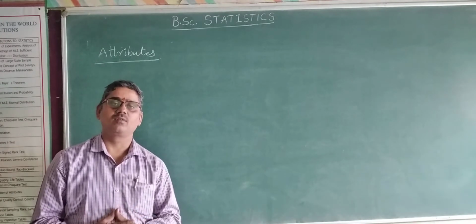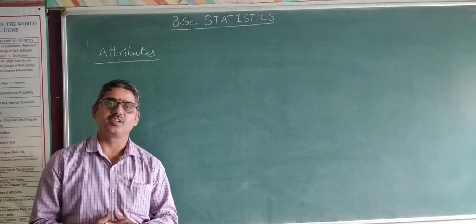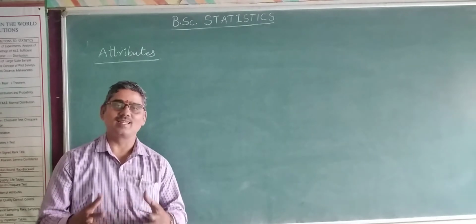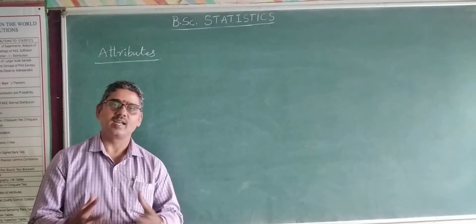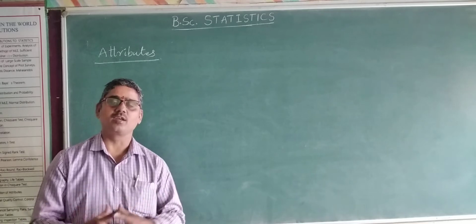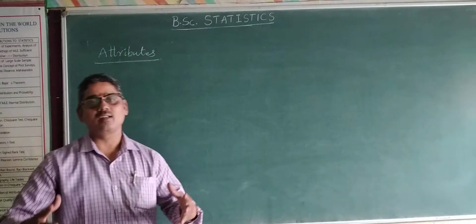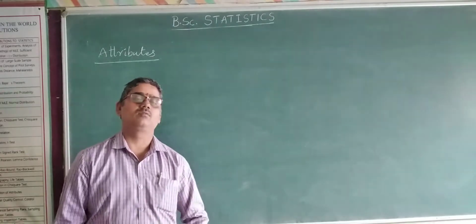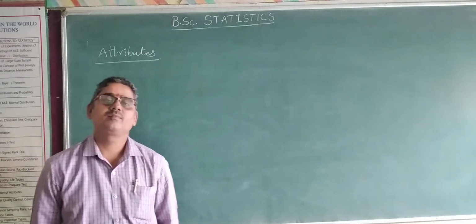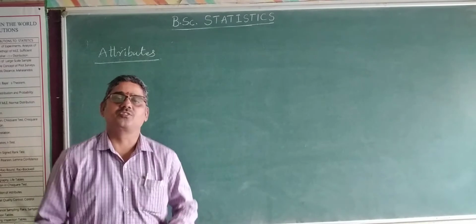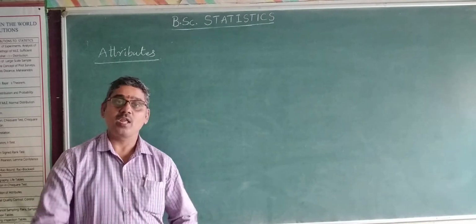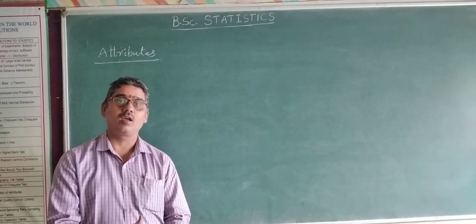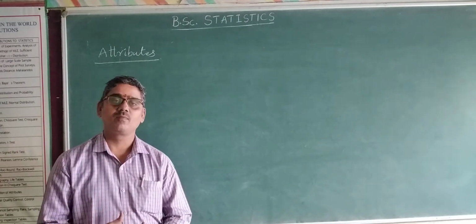For example, honesty, literacy, drinking, smoking, or whatever it is, which are not measured. Honesty, how can we measure honesty? It cannot be measured. How many honest persons are there in a group of people?